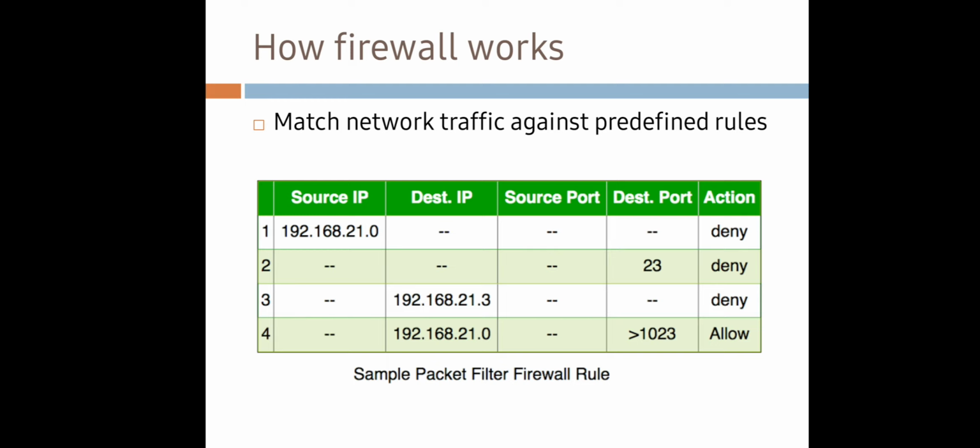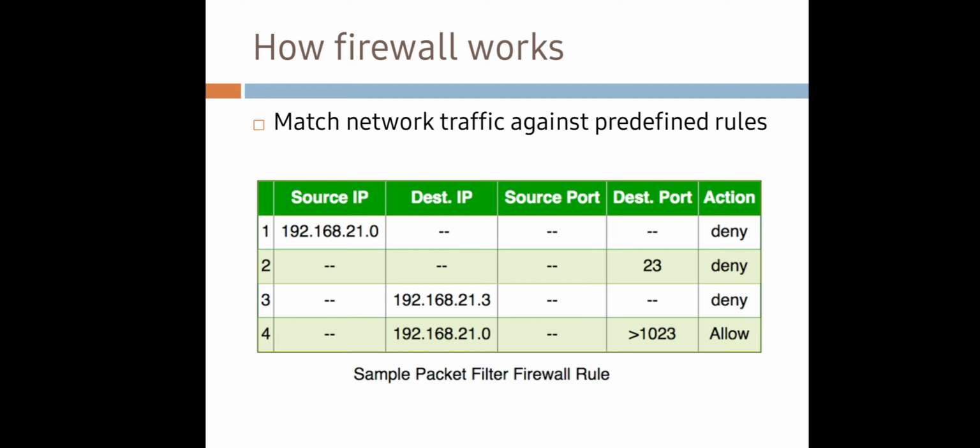Next, how the firewall works. The firewall matches the network traffic against the rule set defined in the table. Once a rule is matched, the associated action is applied to the network traffic. Here in this table, you can see that for the source IP address 192.168.21.0, the action is deny.